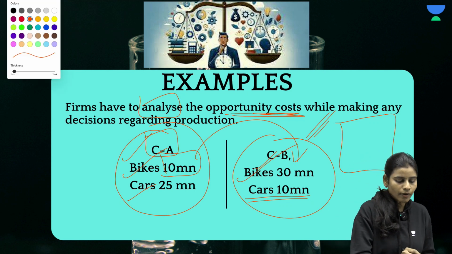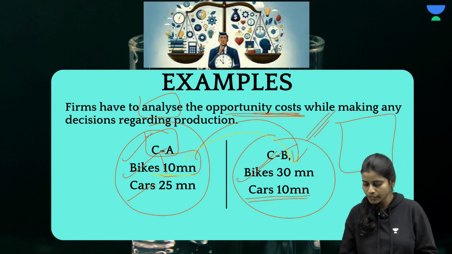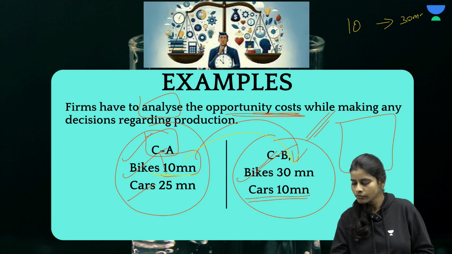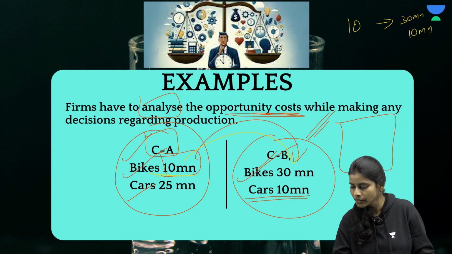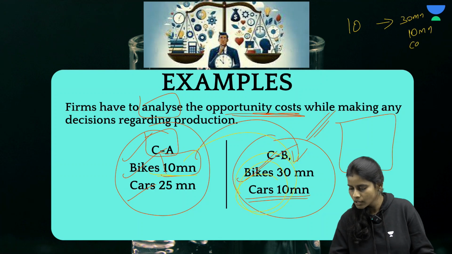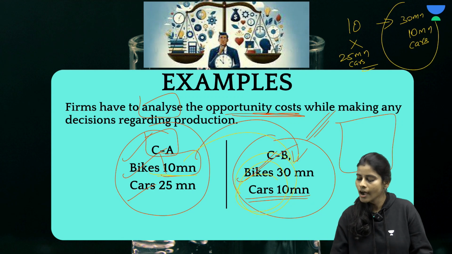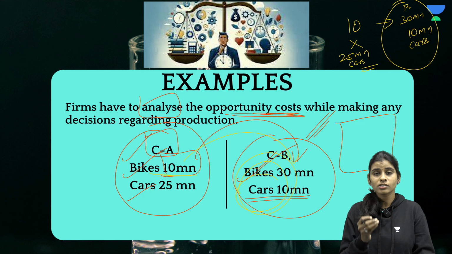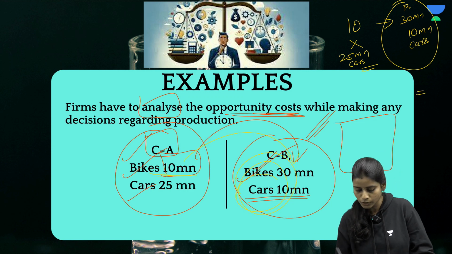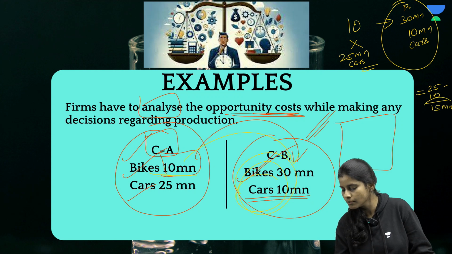So if I am deciding to increase the production of the bike from 10 million to 30 million, what will I obviously end up at? I end up making only 10 million cars and not 25 million cars. So I will not be able to make 25 million cars. Why? Because I am choosing option B. So what would be the opportunity cost here? Opportunity cost will be equal to 25 million minus 10 million, that is 15 million cars.